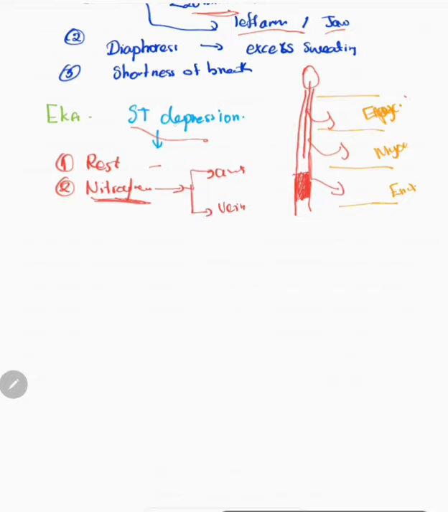If we consider our myocardial layers, the outermost layer is the epicardium, the myocardium is the middle layer, and the innermost part is the endocardium. When the coronary artery supplies blood, it first supplies the epicardium, then the myocardium, then the endocardium. So the endocardium is affected more. That's why it's called subendocardial ischemia.